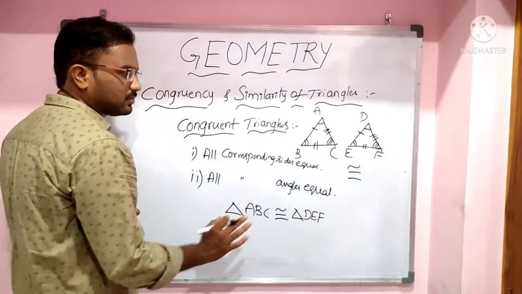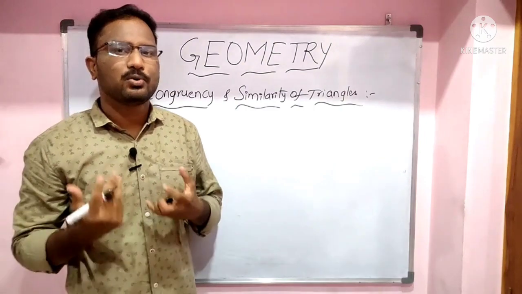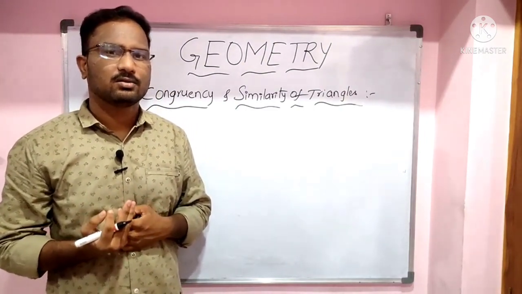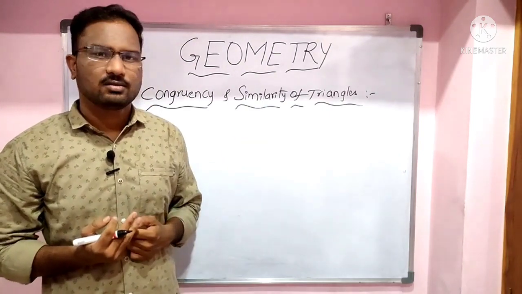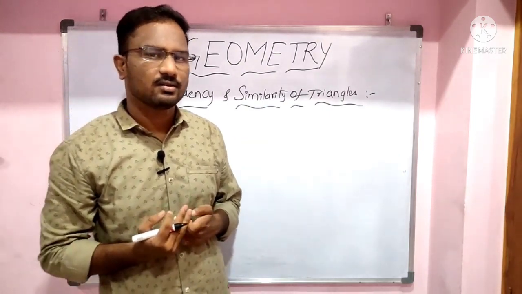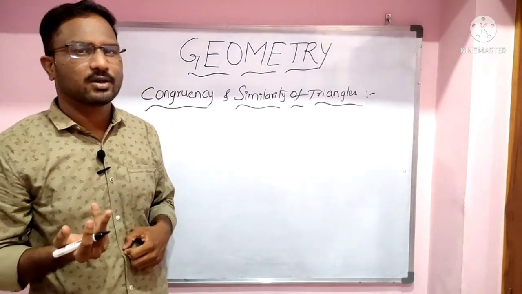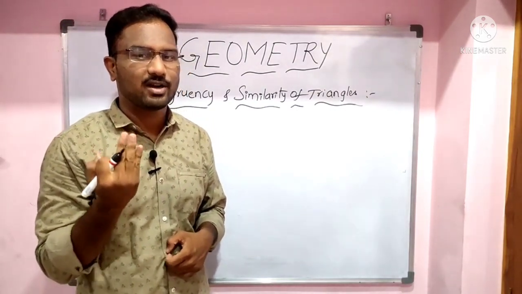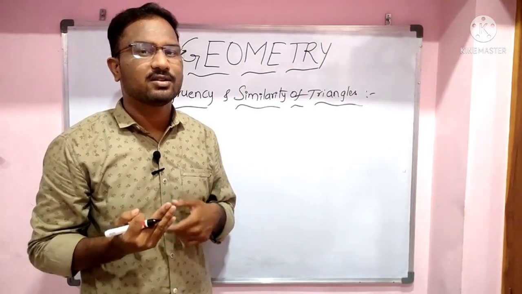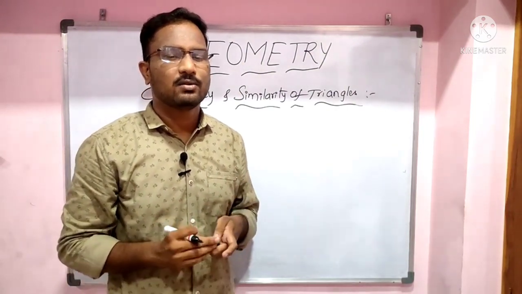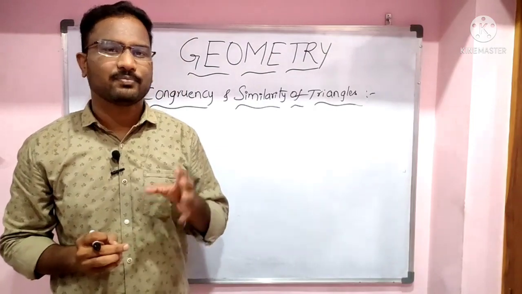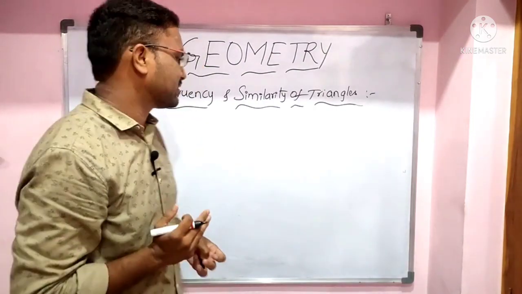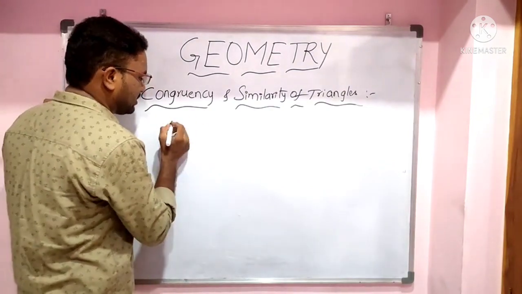Order is important. So, if you want to prove two triangles are congruent, is it necessary to check all these conditions? The answer is no. By checking three parameters, we can deduce the congruency of triangles. Based on these parameters, we have 5 types of tests. So let us see the tests for congruency.